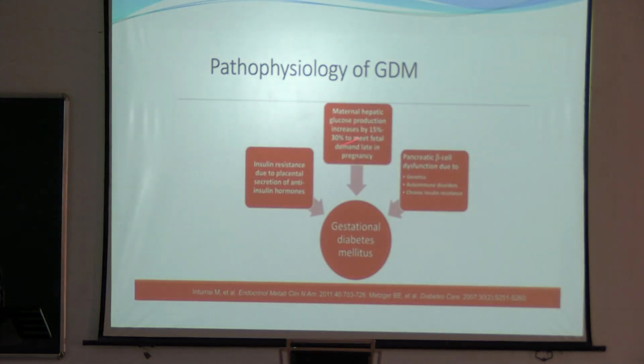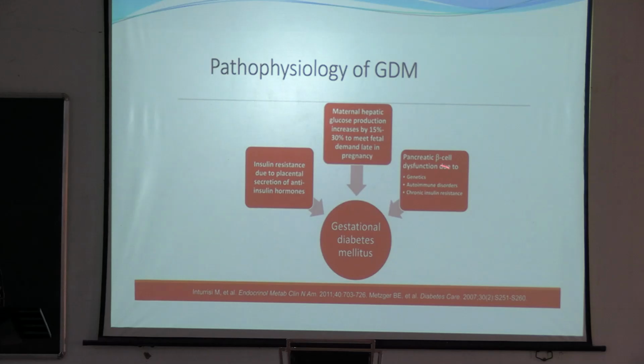What is the pathophysiology of GDM? Due to insulin resistance and placental secretion of anti-insulin hormones, there is gestational diabetes mellitus. Maternal hepatic glucose production increases by 15 to 30% to meet the fetal demand late in pregnancy, because the maternal body wants to supply glucose to the developing fetus. That's why they increase the hepatic glucose production.